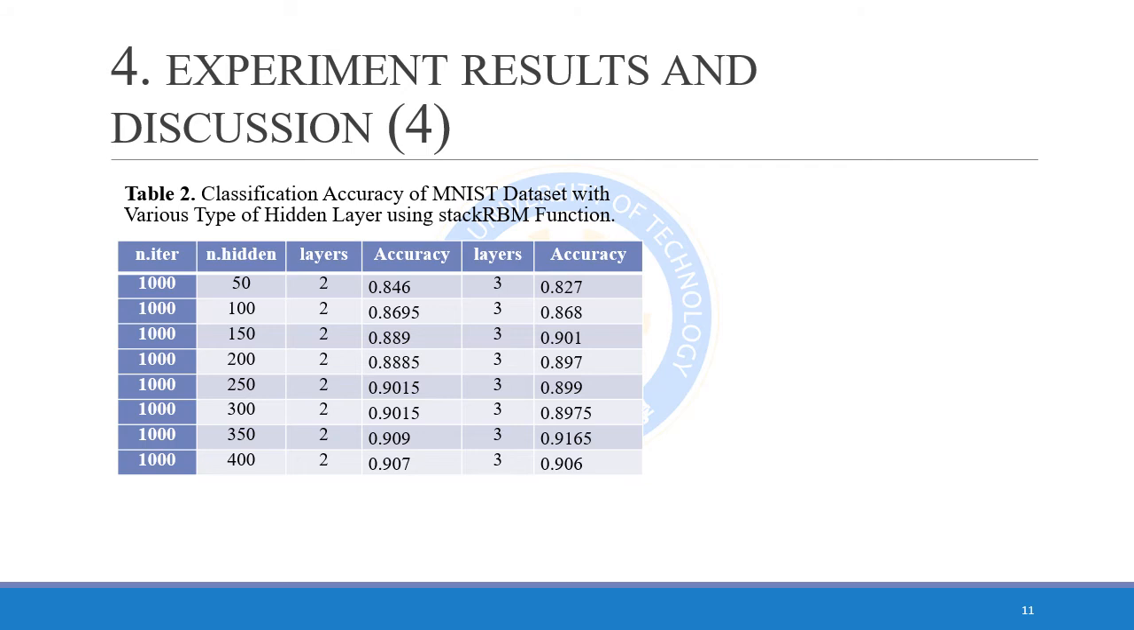As we can see in table 2, stacking RBM using 350 nodes in hidden layer receives 90.9% accuracy, and it is higher than in table 1. Normal RBM receives 86% for 350 nodes in hidden layer. We can conclude from this result, stacking RBM improves our classification performance.